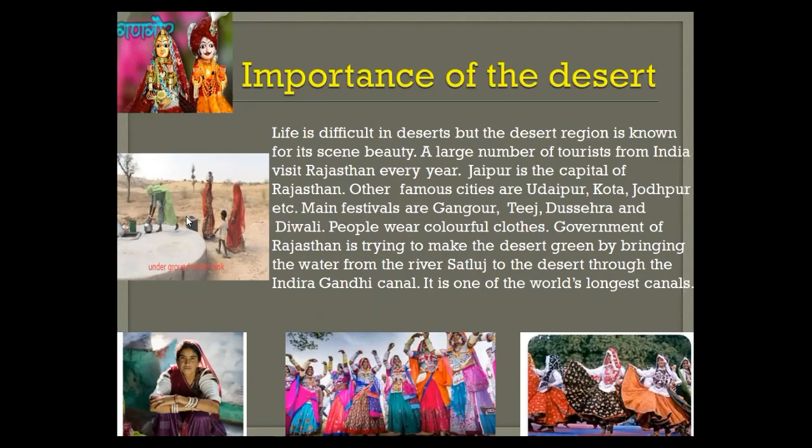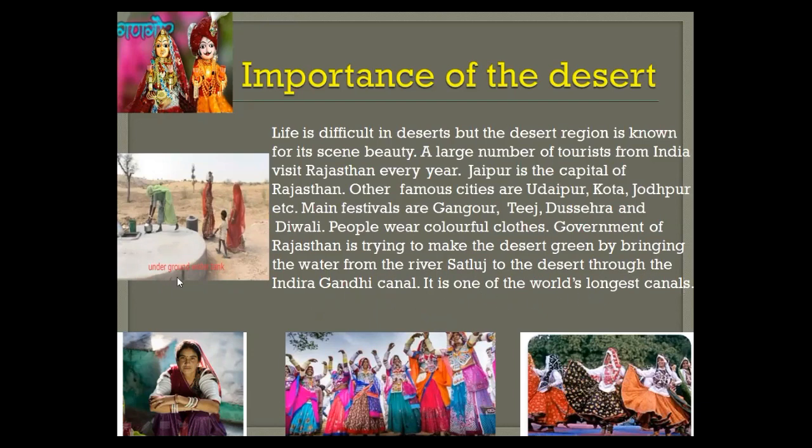As it is very hot, a few people are constructing this kind of underground water tank, because if it is on the surface level, it will dry up. That is why they are using underground water tanks. Now, the Rajasthan government is trying to make this desert green by bringing water from the river Satluj to the desert through the Indira Gandhi Canal.